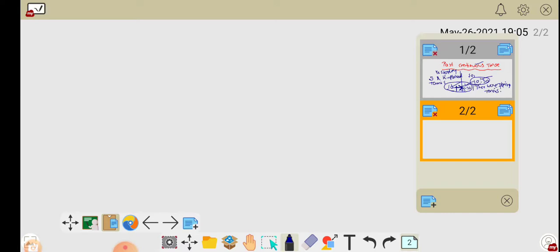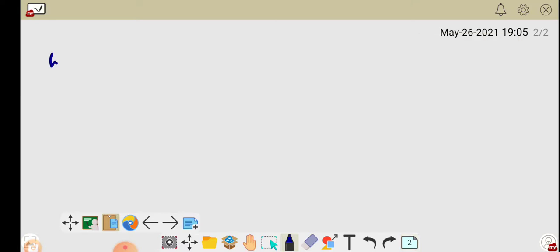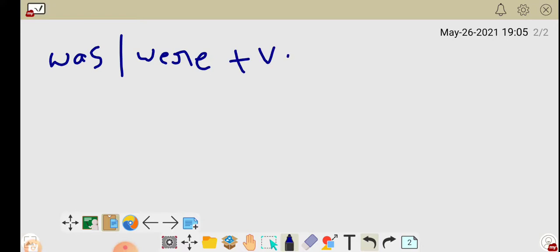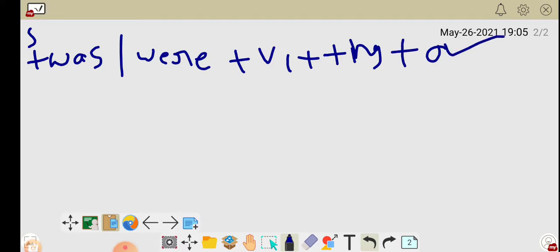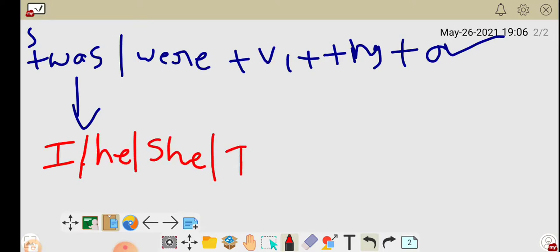Here the helping verbs are was and were. The structure is was/were plus v1 plus ing, with a subject and an object as usual. This "was" is only for I, he, she and it.